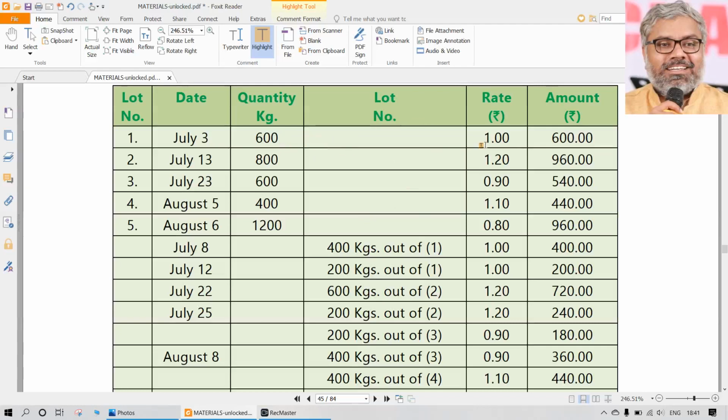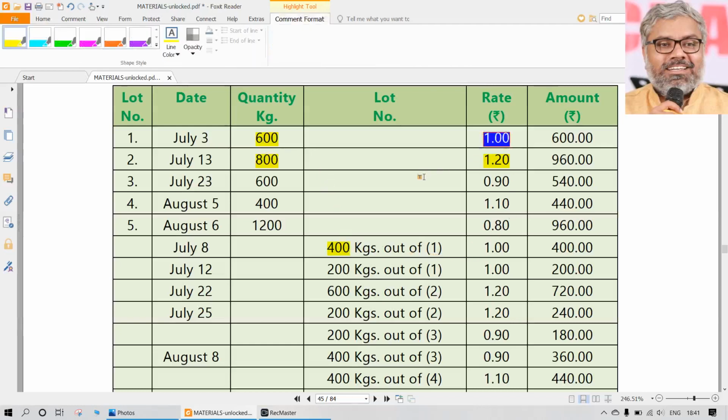So let us say different materials are received on different dates. On July 3rd, 600 kgs is received at the rate of 1 rupee. Then 800 kgs is received at the rate of 1.2. Like that, different materials are received on different dates. So this has all already happened. Now on July 8th, let us say there is an issue of 400 kgs. July 8th is somewhere between the 3rd and 13th, so naturally there is no option on price. Out of the 600, 400 are issued. At what price? They have to be issued at 1 rupee only.